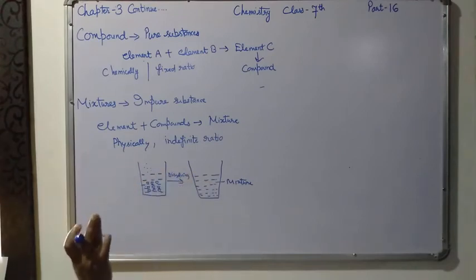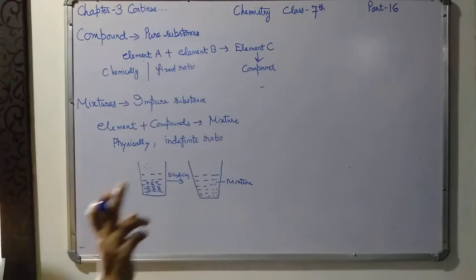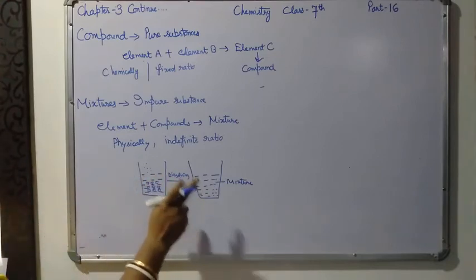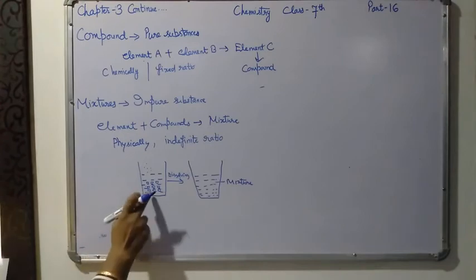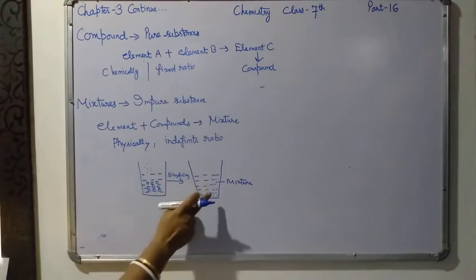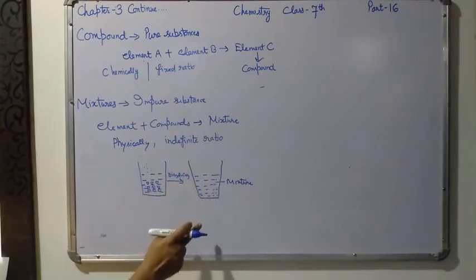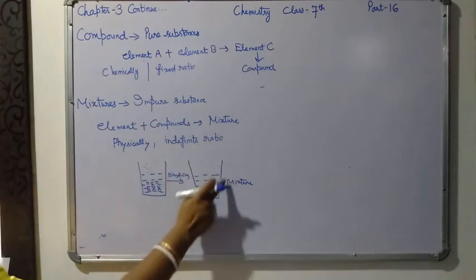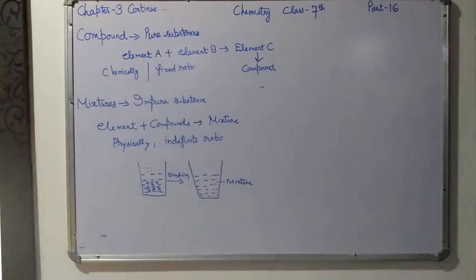It is a physical change, because no new substance is formed. I think all of you remember physical change and chemical change. In chemical change a new substance is formed, but in this case no new substance is formed. That is why it is a physical change. So this is an example of a mixture. Many examples are there. Lemon juice.